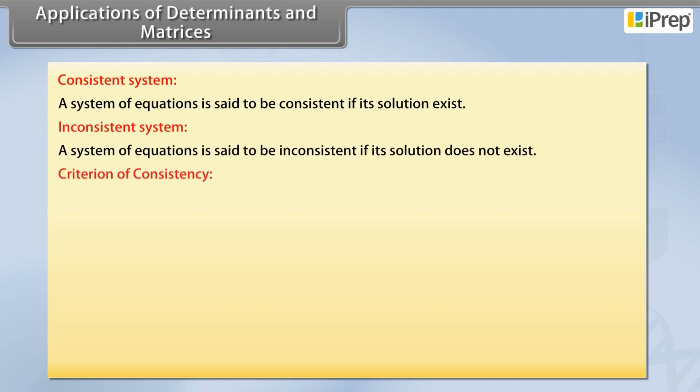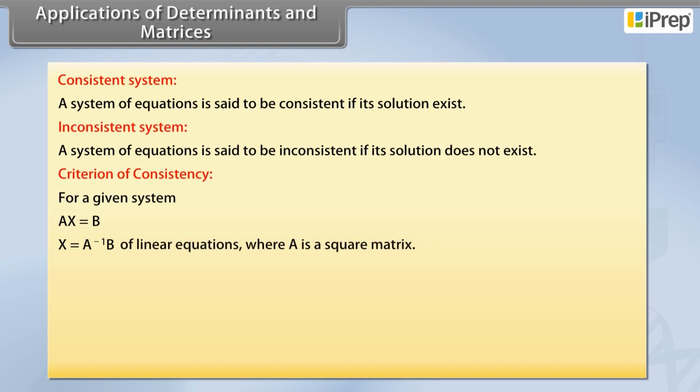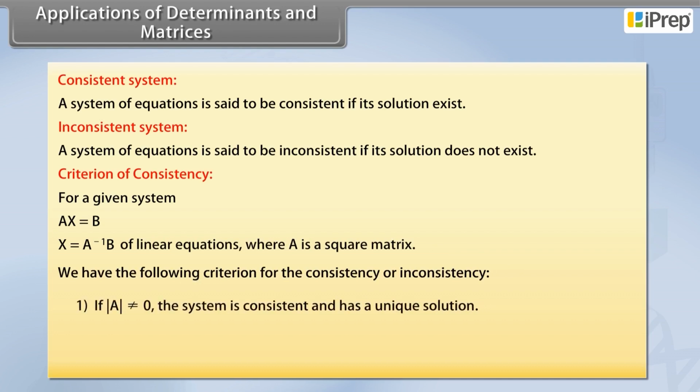Criterion of consistency. For a given system AX = B, X = A inverse B, of linear equations, where A is a square matrix, we have the following criterion for the consistency or inconsistency. If determinant of A is not equal to 0, the system is consistent and has a unique solution.